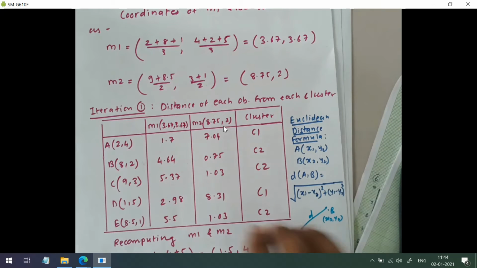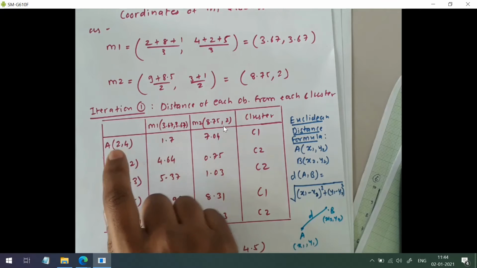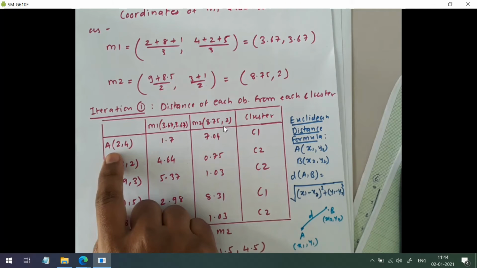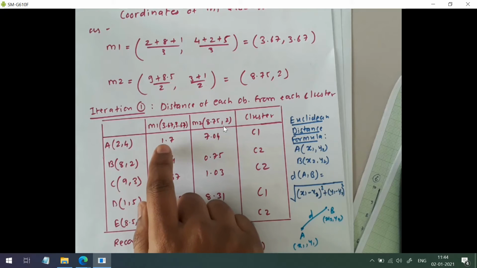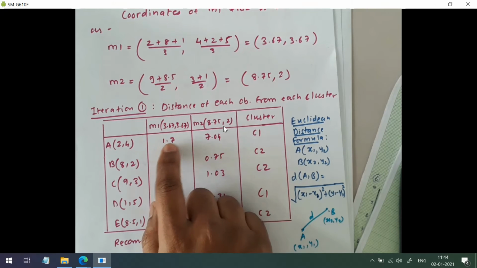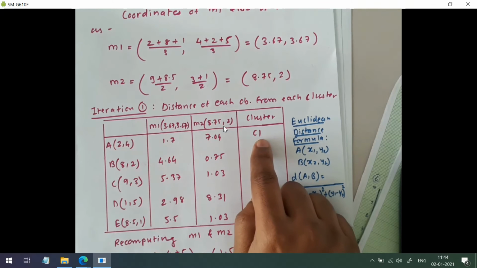Then we assign each data point to the nearest cluster, that is, the cluster with the minimum distance. Here the minimum distance is 1.71, so you assign this data point to cluster C1.